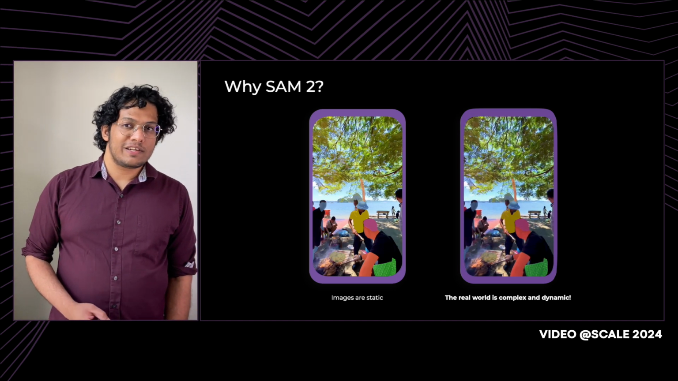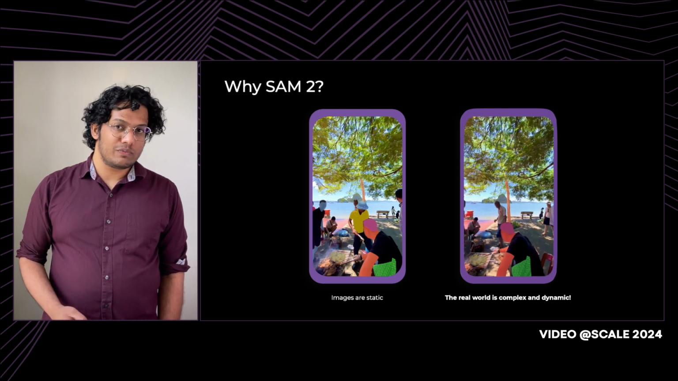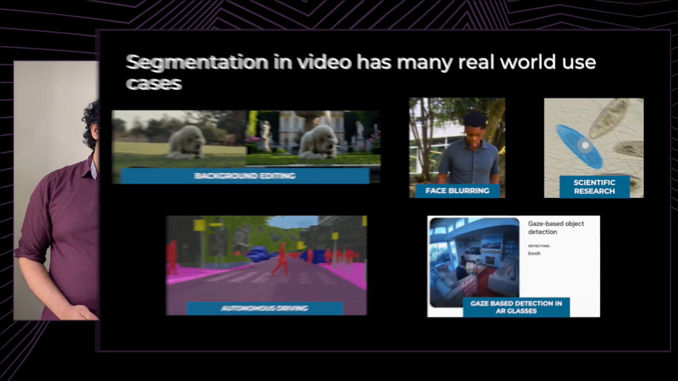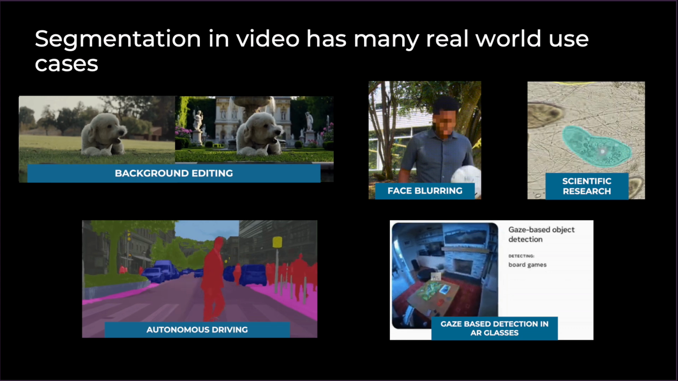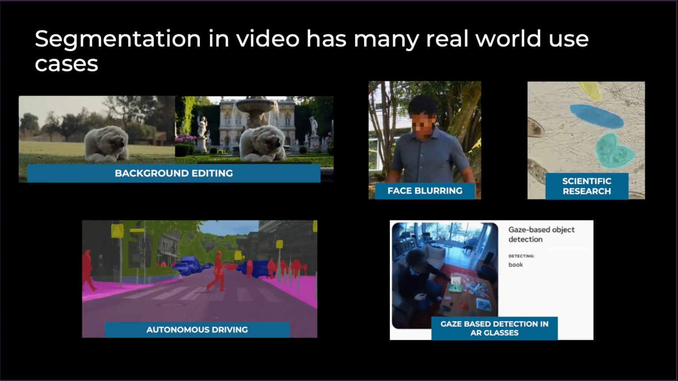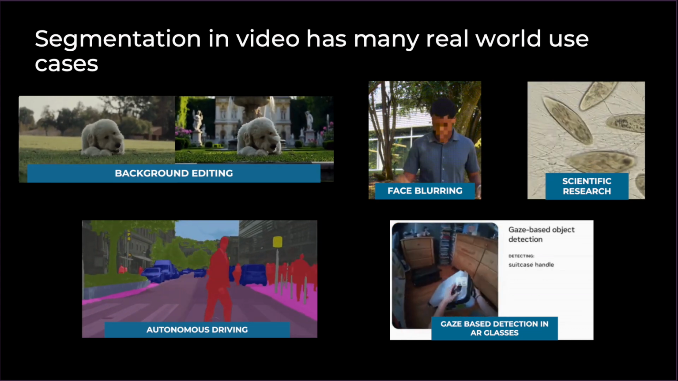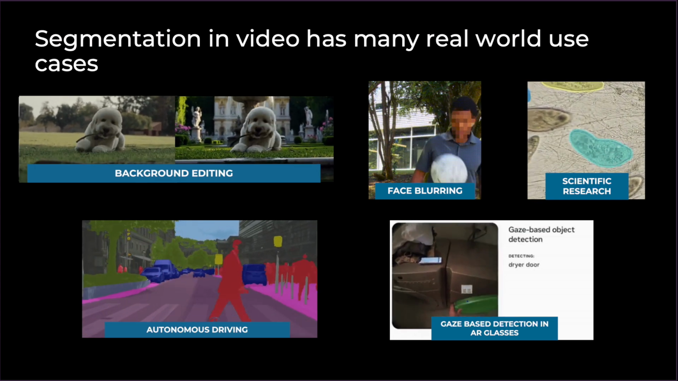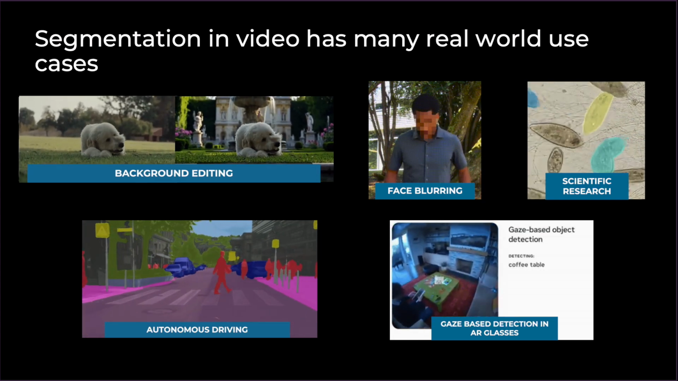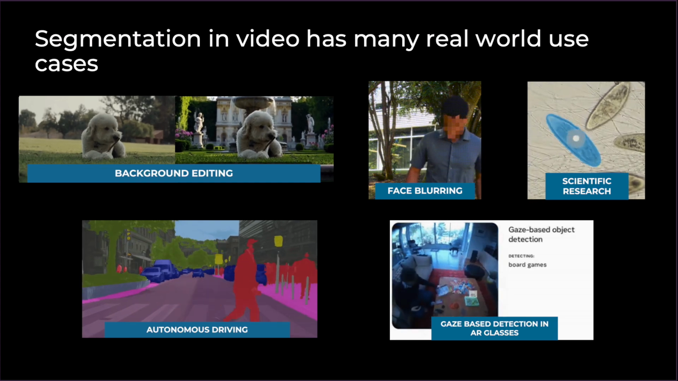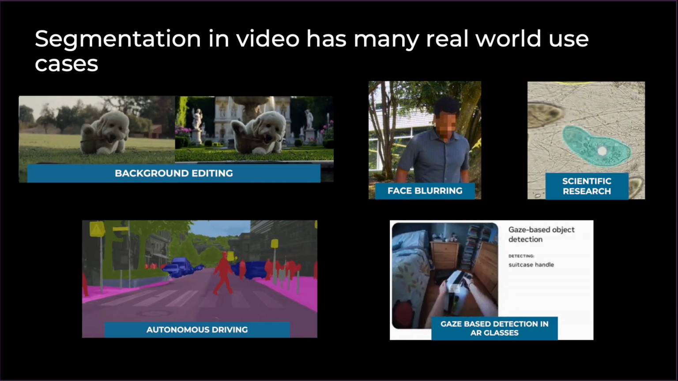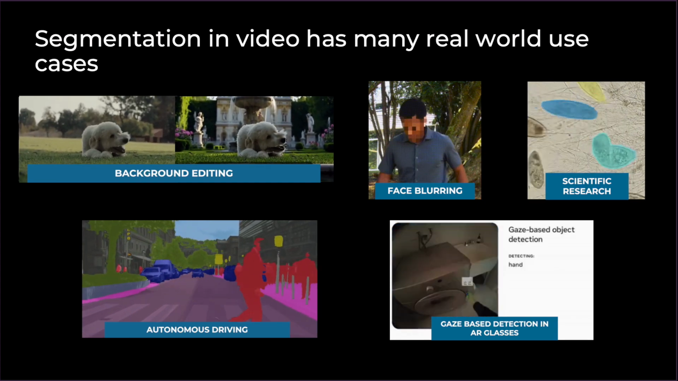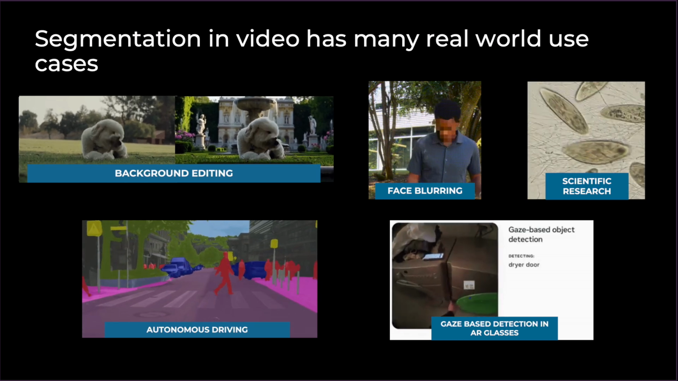Being able to get a masklet in videos by prompting has many real-world use cases. It can be useful, for example, to swap out the background for editing videos or in a video call. It can be useful in autonomous driving applications. It can be useful for face blurring, gaze-based detection in AR systems, and many other applications. And while I'll be focusing in this talk mainly on how we solve the various research challenges to make SAM2 happen, there are clearly many applications in industry.